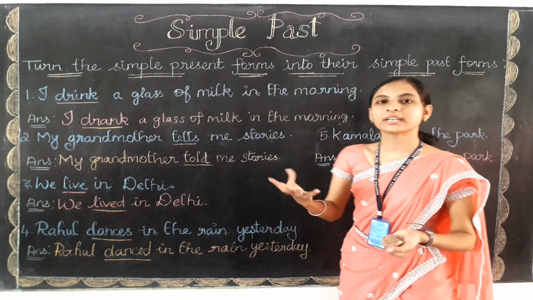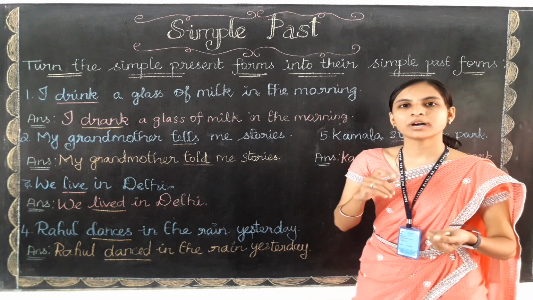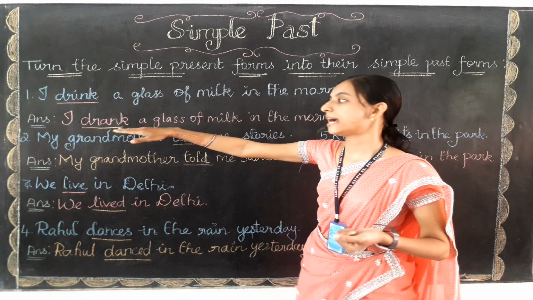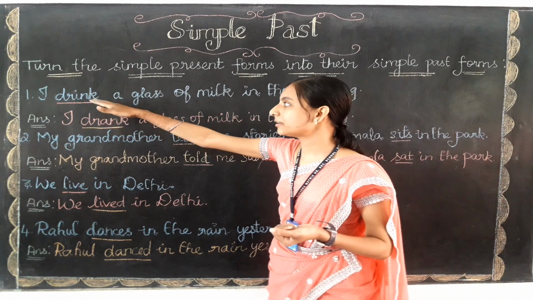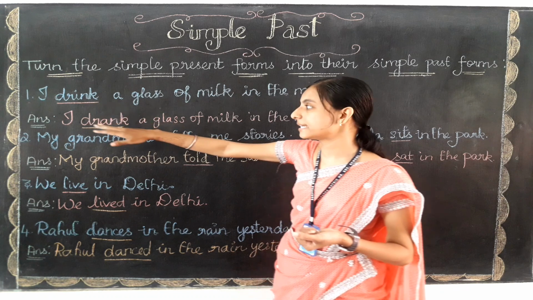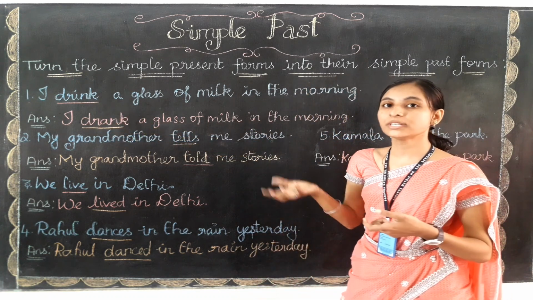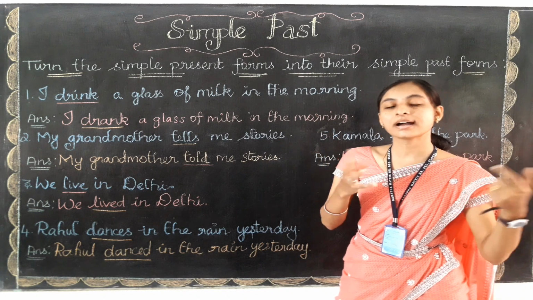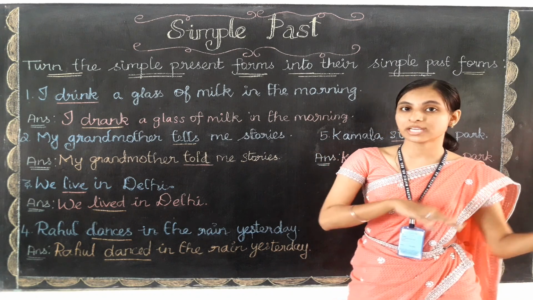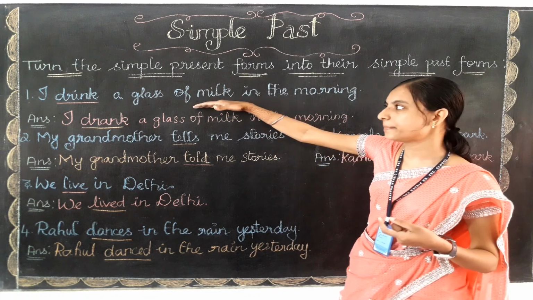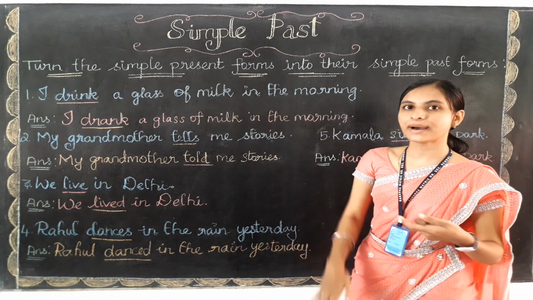It means, I drink a glass of milk in the morning. Okay, this is the present. And now what is the past form of drink? Yes, that is drank. I drank a glass of milk in the morning. Now the sentence means I drank a glass of milk in the morning. That is the difference between the past and the present. Now this is the present sentence and this is the past sentence.